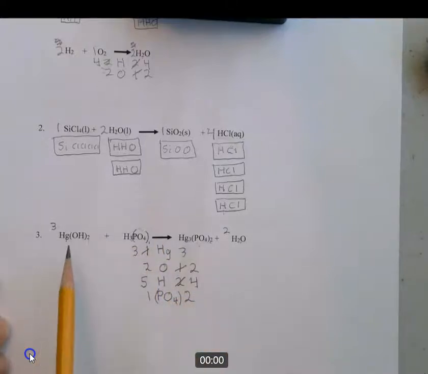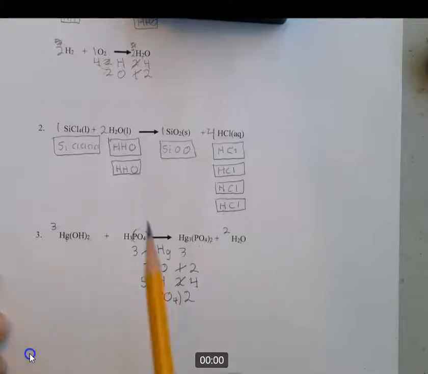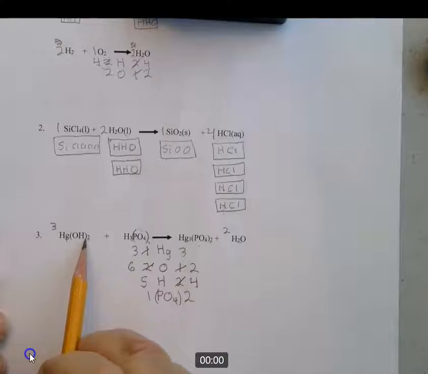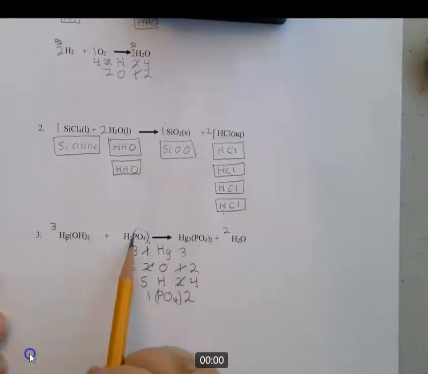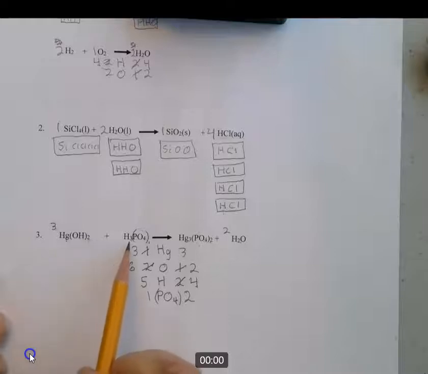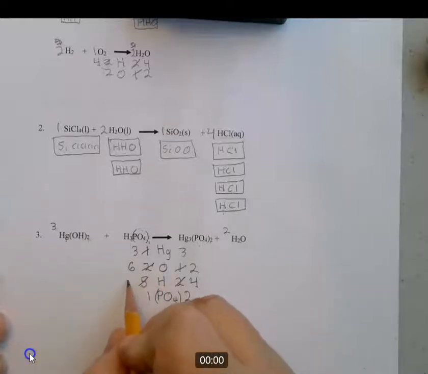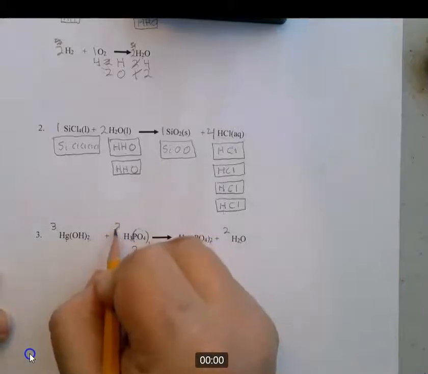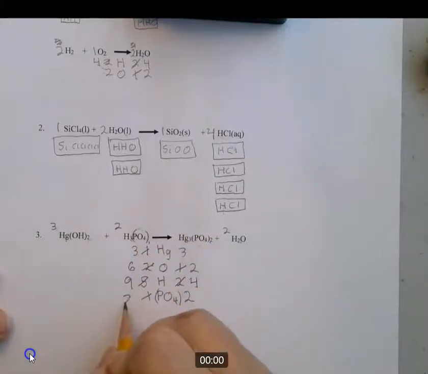But now what did that do to our oxygen? We had 2 oxygens, and now we have to multiply that by 3, so we now have 6 oxygens there. And hydrogen, we had 2 plus 3 is 5, so this gets a little tricky. So now you have 3 times 2 is 6, plus 3 more is 9. So now you have 9 there. Okay, what else are we going to do now? Let's do PO4. We have 2 on this side and 1 on this side, so we're going to put a 2 there. That makes our PO4 in balance.